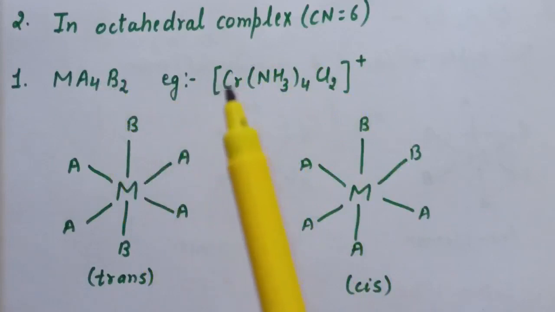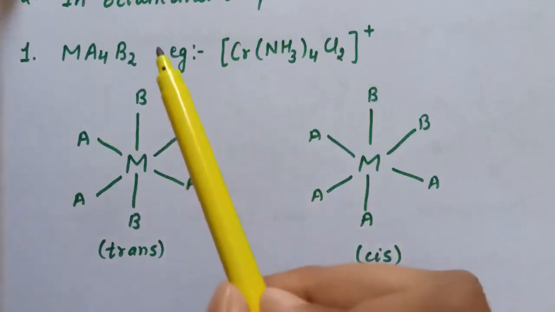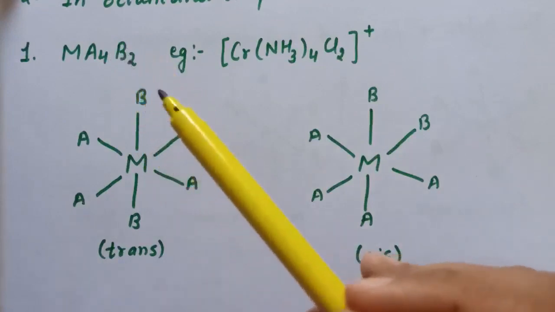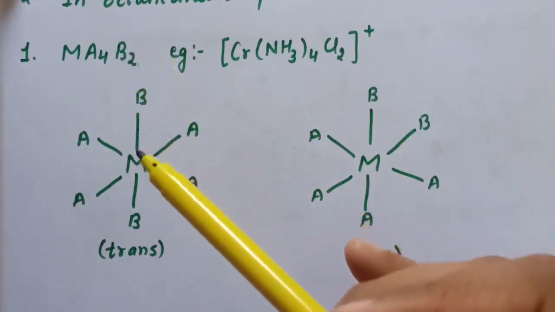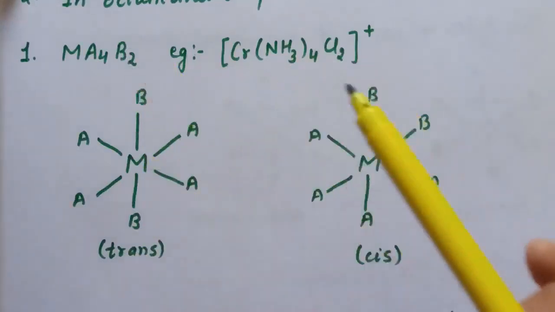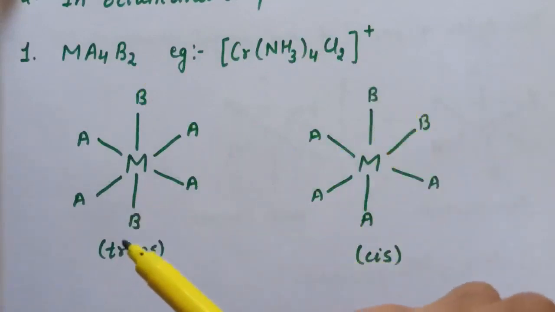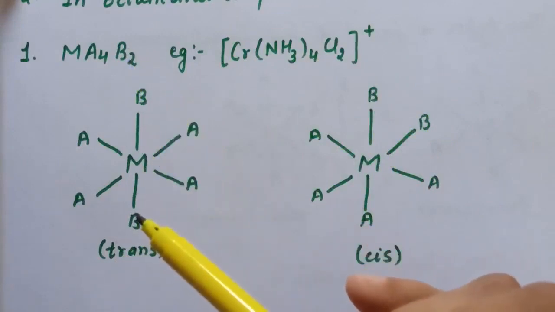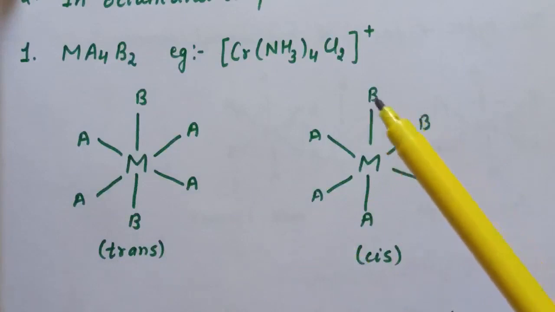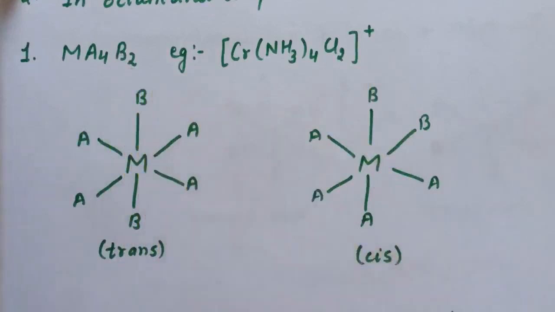Now how will we draw the geometrical isomers in this complex? Here we will see cis and trans with respect to the B type of ligands. Here two B type ligands are there. When these two B ligands are opposite to each other, this is known as trans, and when these two B ligands are adjacent to each other, this is known as cis. So in the first, these two B are opposite to each other, that is trans, and in the second case these two B are adjacent to each other. So in the Ma4B2 type, cis and trans isomers exist.